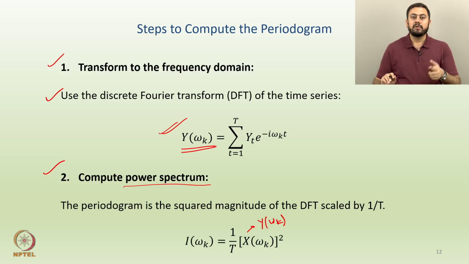So, the first step is you find out the DFT of a time series, then you square the DFT and scale it down by capital T, and you can get the periodogram at that frequency. Hopefully, this is clear. Again, just to repeat, the first step is to find the DFT of the time series using this structure here. Once you find y of omega k, you square it and then scale it by 1 by T, and then you get I of omega k.